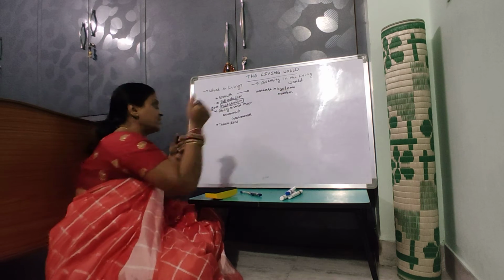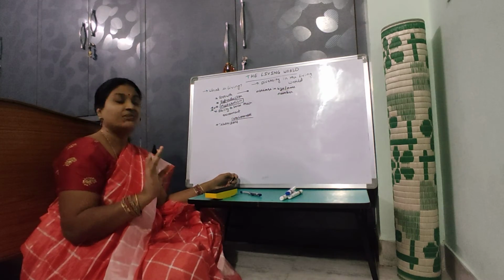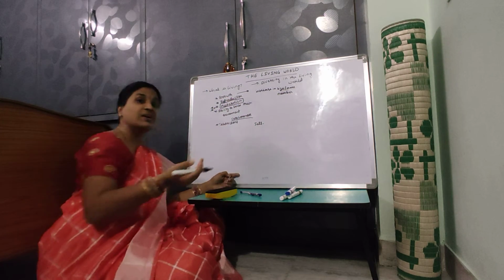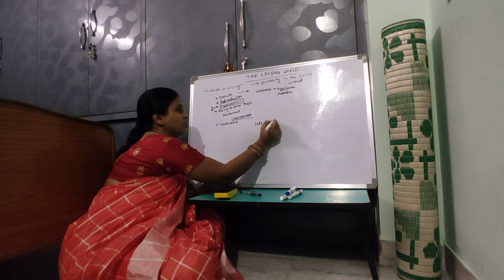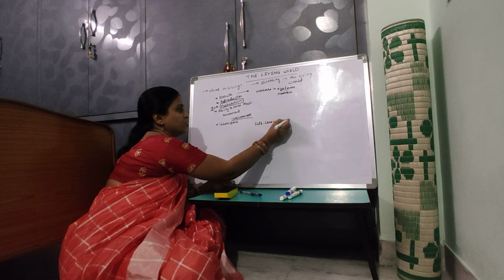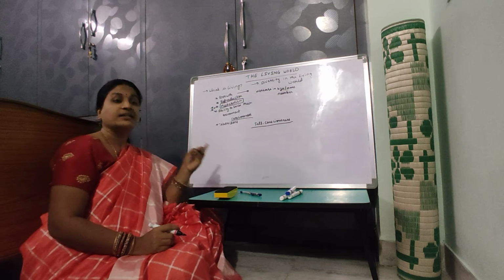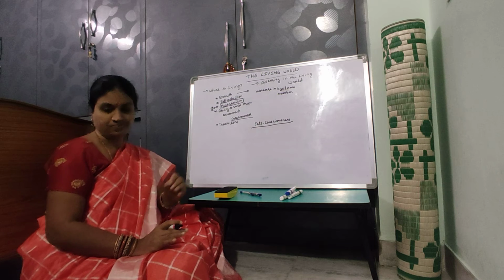So that awareness of the surroundings is called consciousness. Human beings are the only living beings that are aware of their surroundings and aware of themselves. Awareness of themselves is called self-consciousness. They are aware of their own body. That is self-consciousness. Human beings are the only living organisms that are aware of their own body.